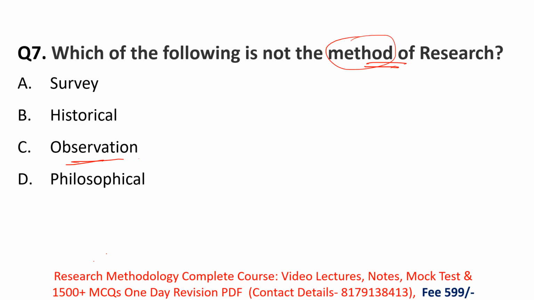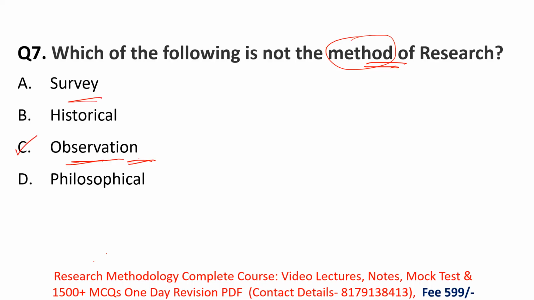For example, watching an apple fall from a tree could be an observation. Then noticing that fish only come to a particular part of the river in the early morning is also an observation. So observation is what you are seeing in the natural world or in a lab setting. This is known as observation. Observation is not the method of your research. So here option C is the correct option.